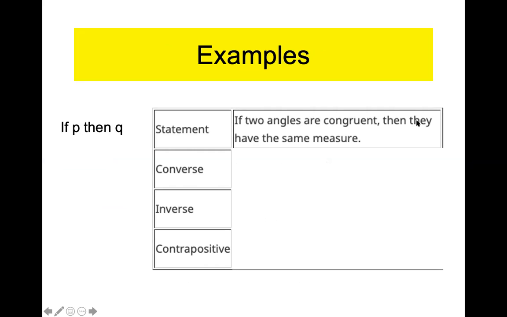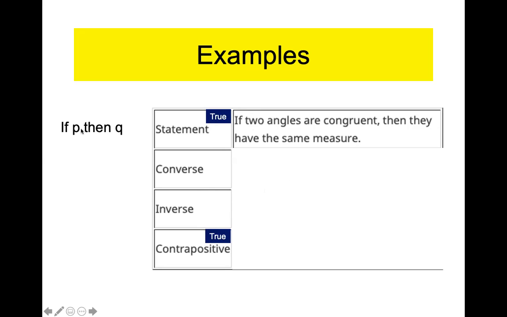If two angles are congruent, then they have the same measure. Well, yeah, that's a true statement. So here's the kicker. If the if-then statement is true, you're guaranteed that the contrapositive is true, even before I create it. If the initial statement is false, then I don't know if the contrapositive is true or false. I need to write it and think about it. But if you're given a true statement, is the contrapositive true? The answer is yes. The converse or the inverse, we need to create them to figure out if they're true or false.